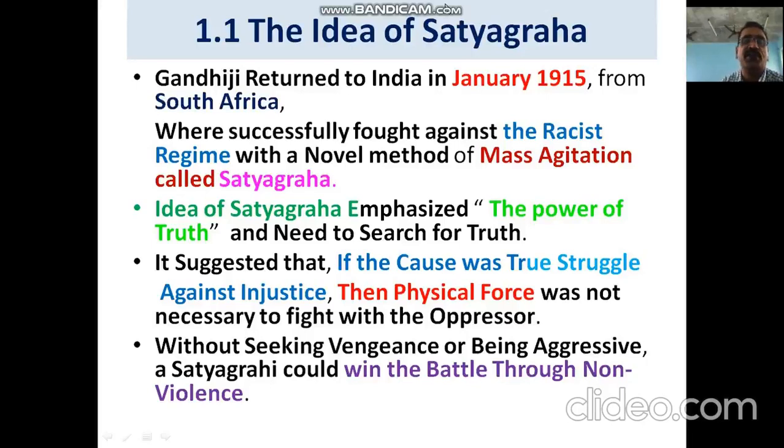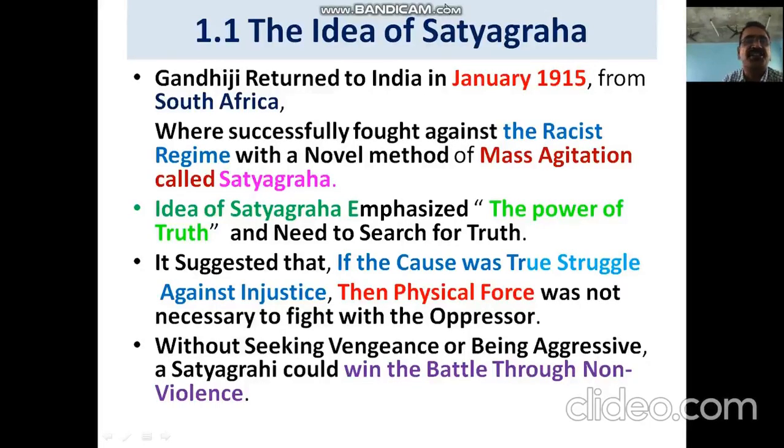Gandhiji went to South Africa for his professional purpose. But there he saw an important wrong practice, a bad practice: apartheid. The majority were local people, and the minorities were white people from European countries. The minority were ruling the majority of local people.